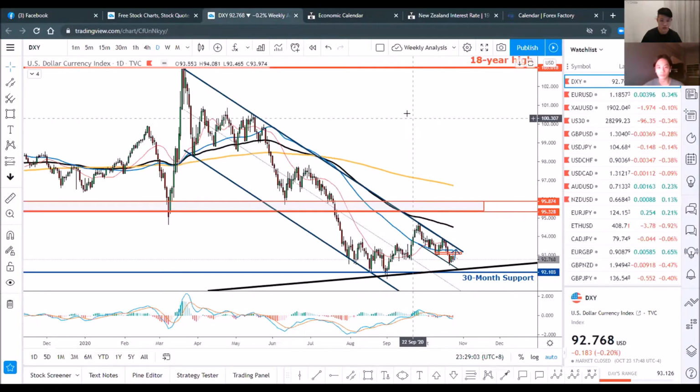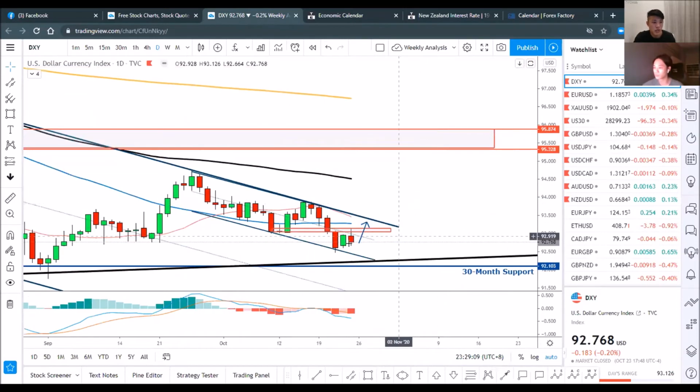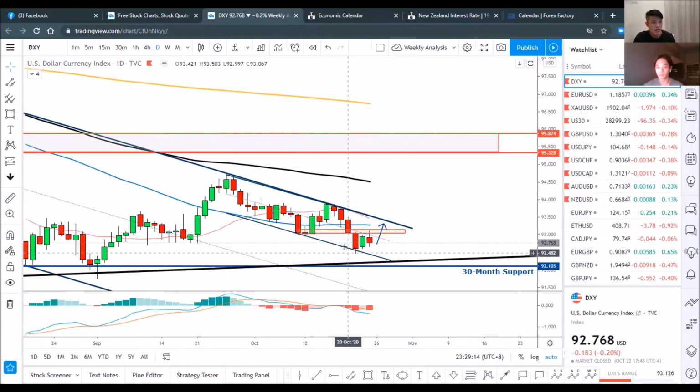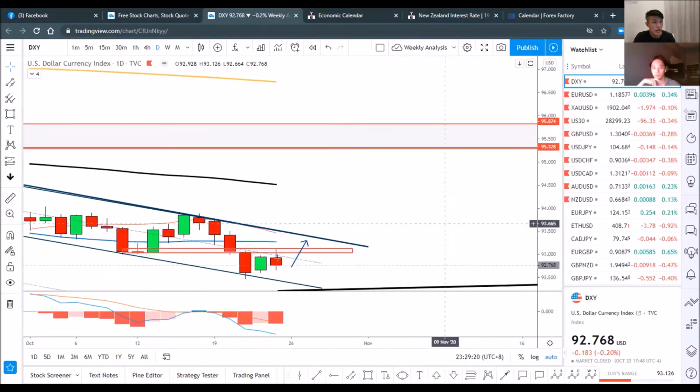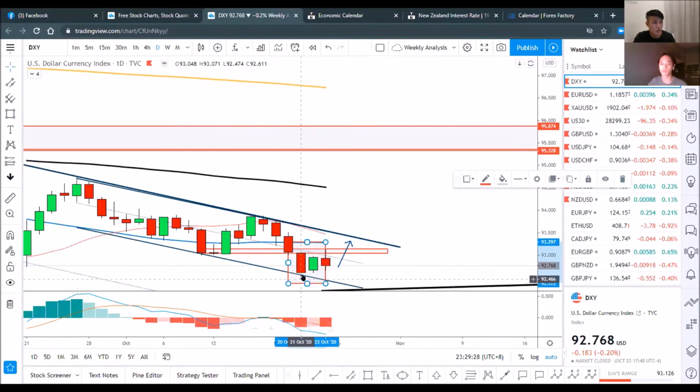All right, so first of all, let's take a look at the dollar index. What happened last week is that we saw the dollar index actually fell even further, and it even broke below the previous low right here at 93. And after which there is an inside bar formation that's formed right here, in the day chart. So this is something to take note of.